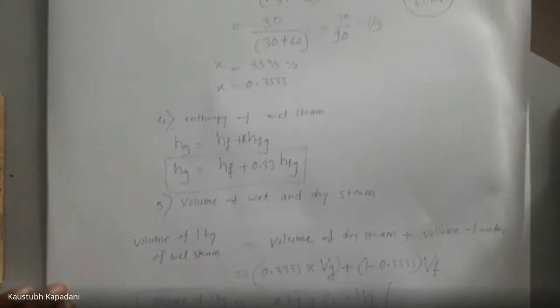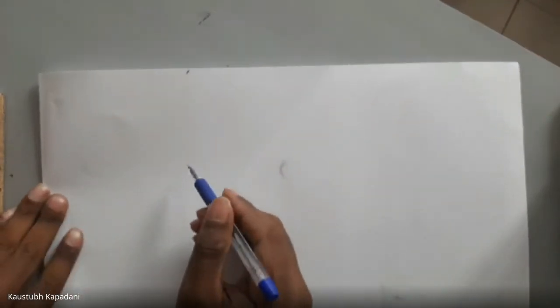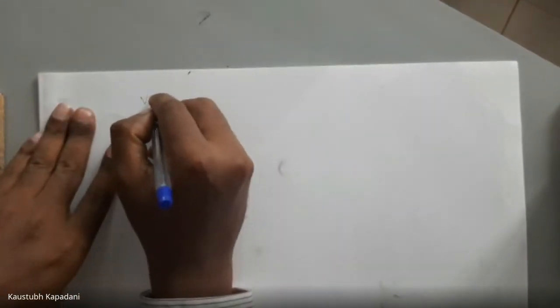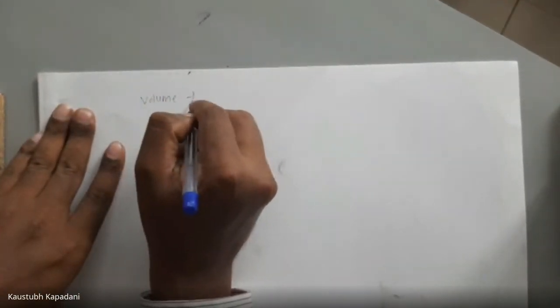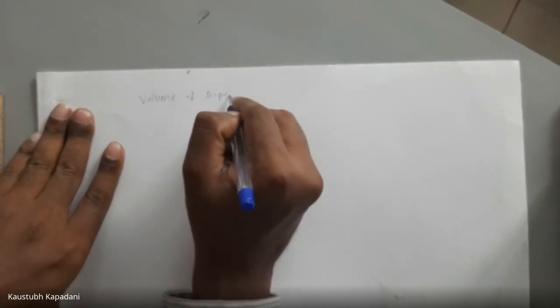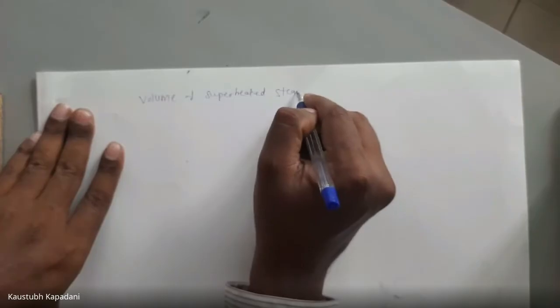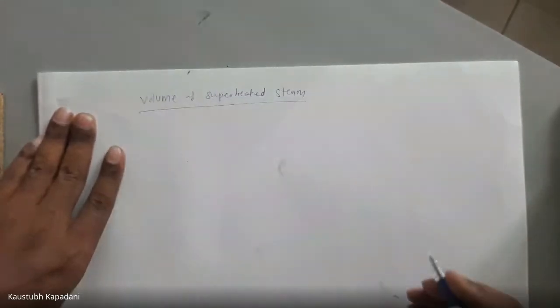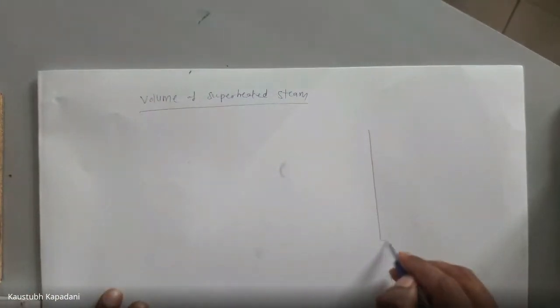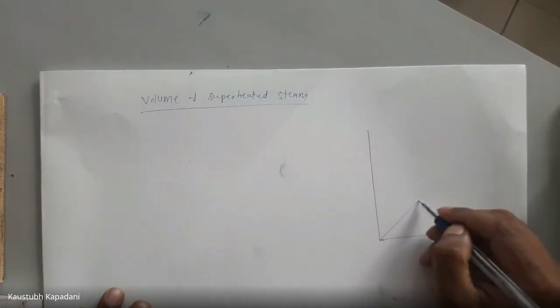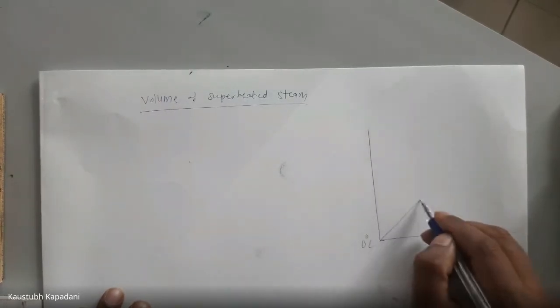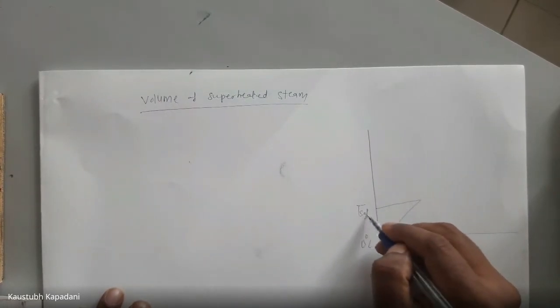Now how to find out the volume of superheated steam? Let's find out the volume of superheated steam. See here. This is 0 degrees Celsius. This is T saturated.